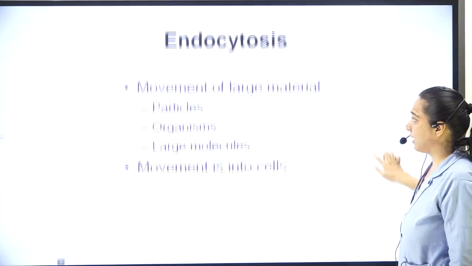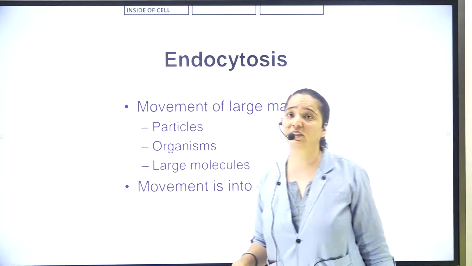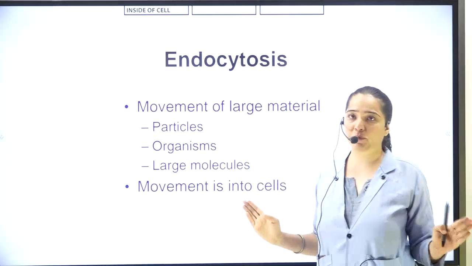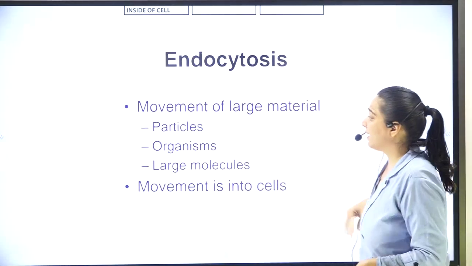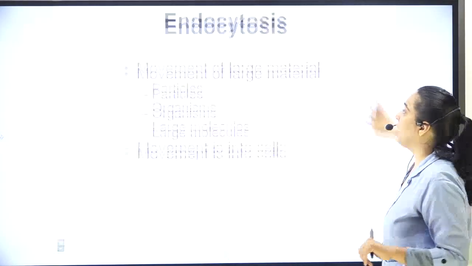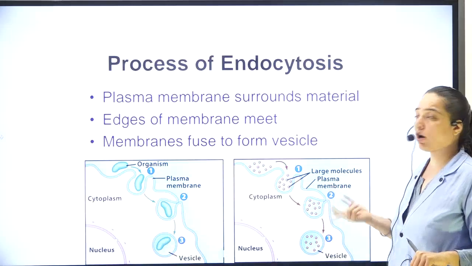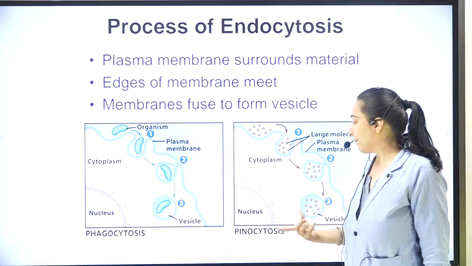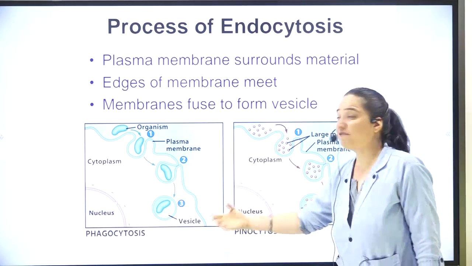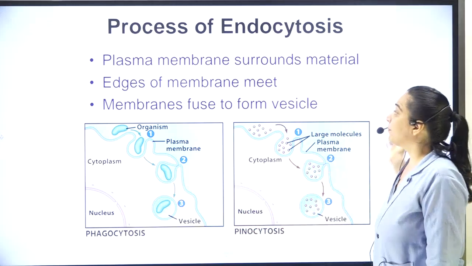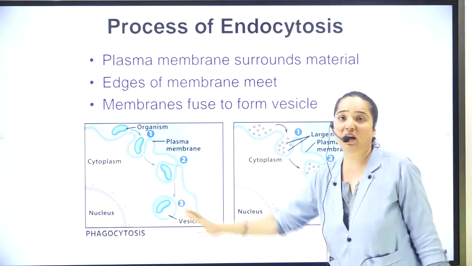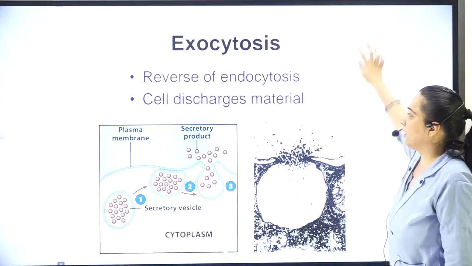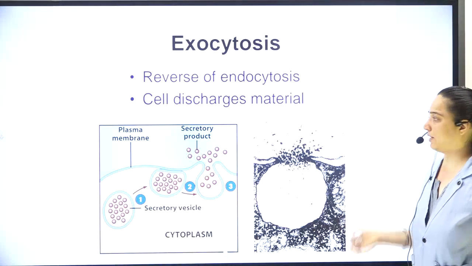Then comes endocytosis. Endocytosis, it is a type of bulk transport. Now, what is bulk transport? Bulk transport means in higher proportion when the molecule movements is happening. It can be anything, but it is in the larger proportion. Endo means going inside and exo means going outside. We have already discussed how phagocytosis and pinocytosis happens. Pinocytosis, cell drinking. Phagocytosis, cell eating. This is how they get diffused and they come inside. Remember this. Exocytosis means it will discharge the material outside the cell.